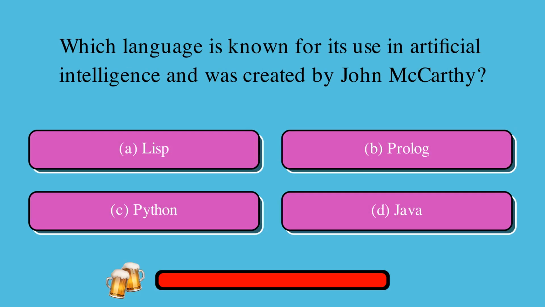Which language is known for its use in artificial intelligence and was created by John McCarthy? A, Lisp or B, Prolog or C, Python or D, Java? The correct answer is A, Lisp.